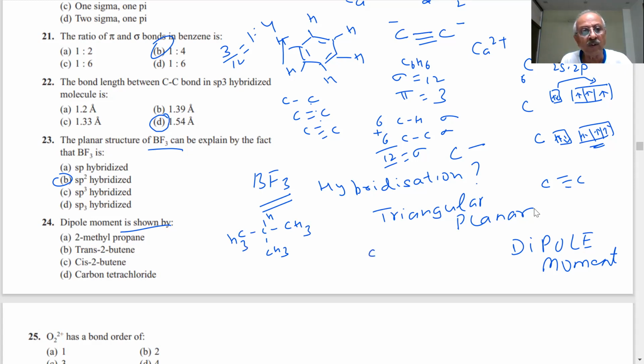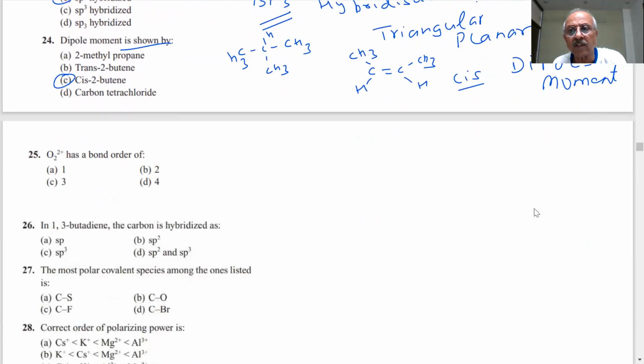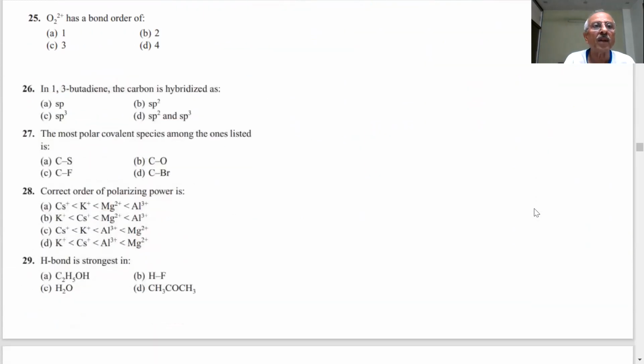So the symmetric molecules will cancel the dipole moment. What is cis-2-butene? Cis, so this will have a dipole moment. This will have a dipole moment. That is a symmetric molecule, the dipoles cancel each other. The vector sum of the dipoles will become 0.